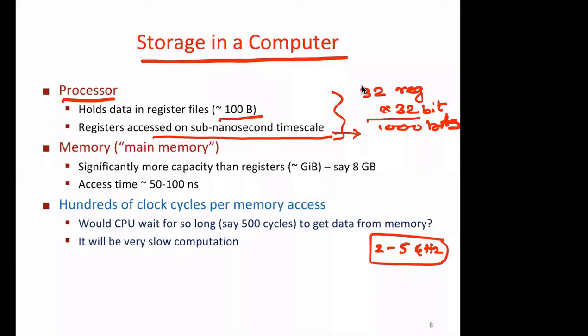So this is what we have, about 100 bytes inside the processor. Then we have main memory, which is in gigabytes, and access time is 50 to 100 nanoseconds.